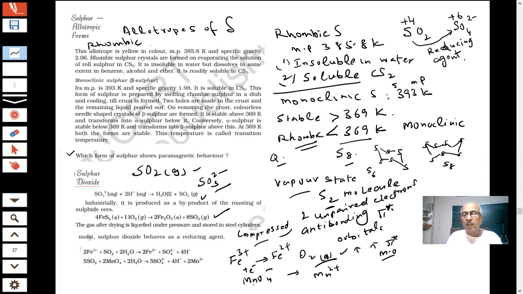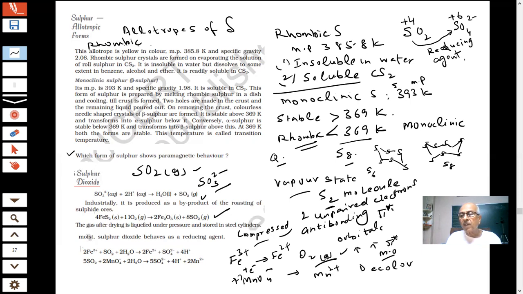What is the oxidation number of manganese in MnO4 minus? It will be plus 7. Plus 7 to plus 2. Therefore, sulfur dioxide reduces potassium permanganate to Mn2 plus. It decolorizes.